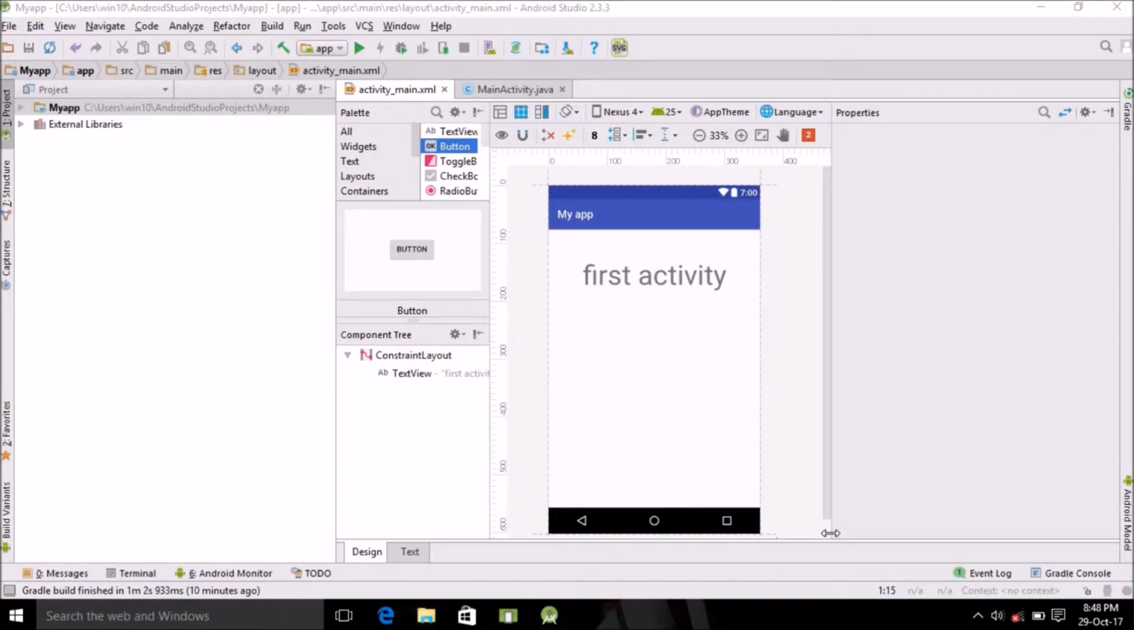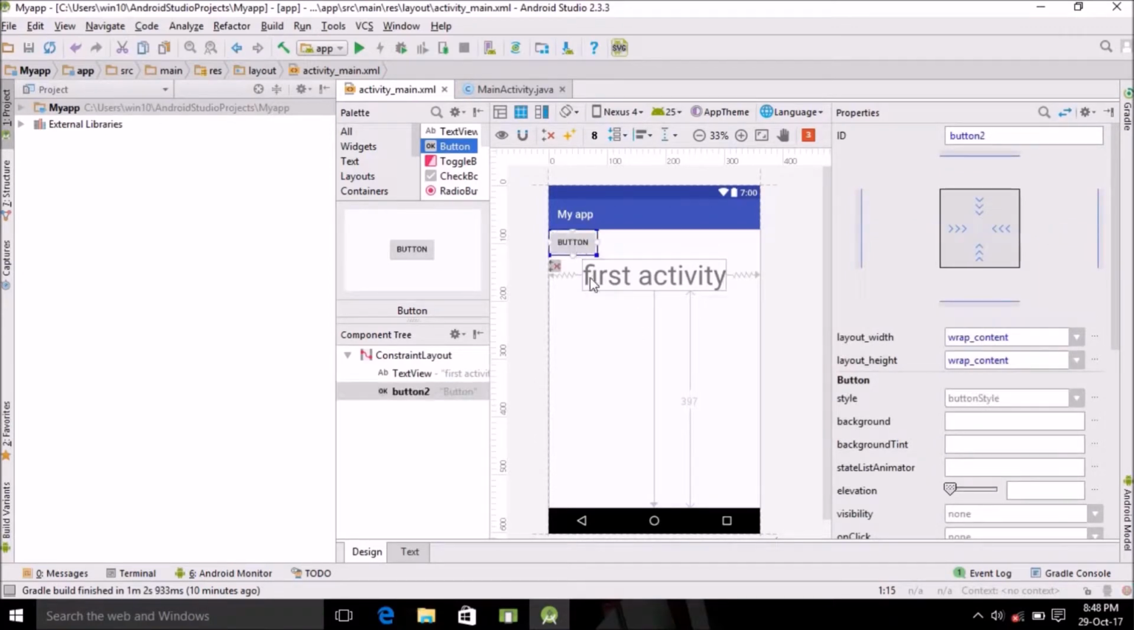So next we need to have a button, so that if you click the button it goes to the next activity. So just drag and drop the button. Just place it wherever you want. Add constraint if you're using constraint layout. So next, if you click the button, it has to go to the next activity. So we have to create one more activity.